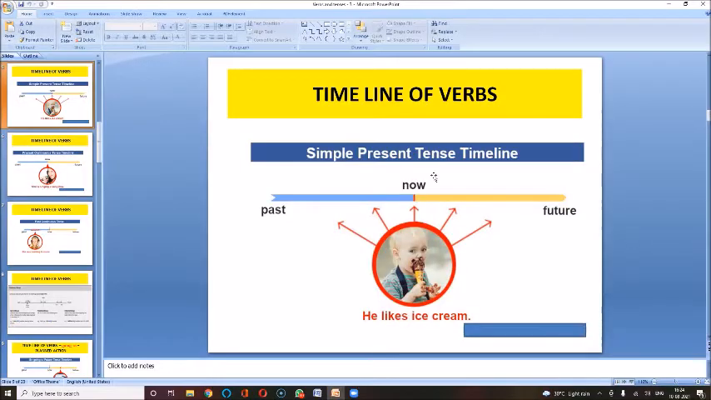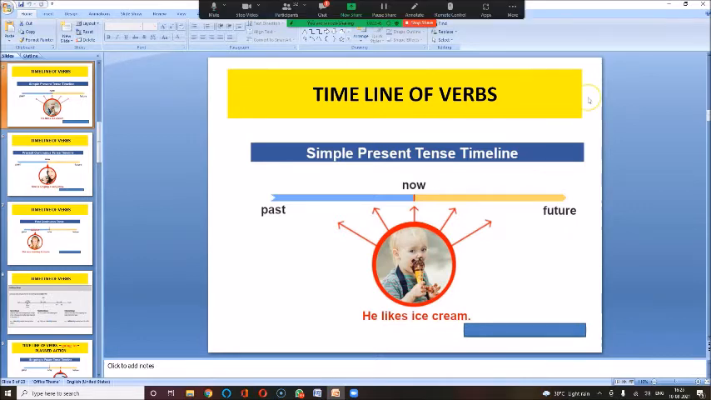Now please look at this timeline very, very carefully. Simple present tense timeline. It's very clear. Simple present tense. Past is very clear in blue. Future is very clear in yellow.